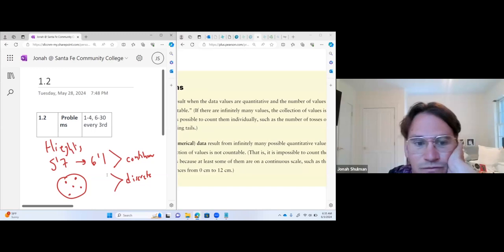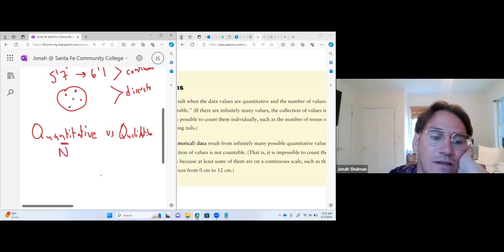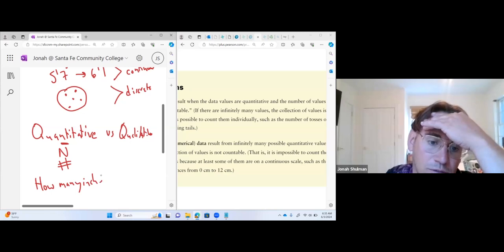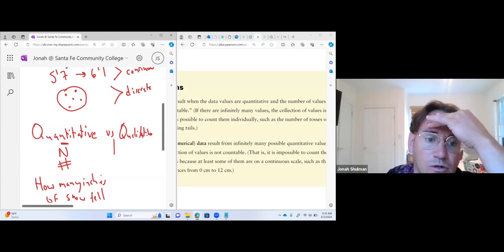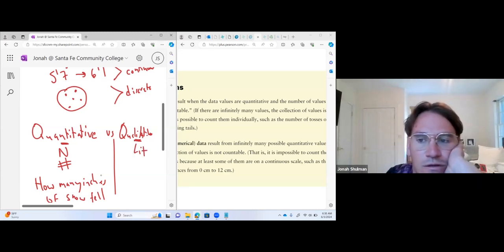We're talking quantitative. What does that mean? So we've got quantitative versus qualitative. Notice that quantitative has an N here. That N I think about for numbers. How much snow fell? How many inches of snow fell? There was a time when quantitative was the most important. They would never do qualitative. So qualitative has this LIT in it, and you can think about it as interviews.